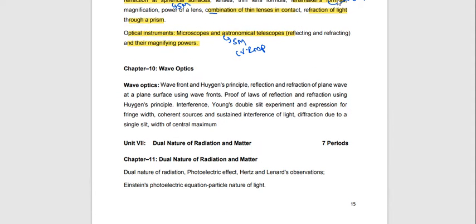Next, wave optics. In wave optics, Young's double slit experiment, expression for fringe width. This is important. And next, diffraction due to single slit. This is important. Next, reflection and refraction of plane wavefront, it's a proof. These 5 topics are important.